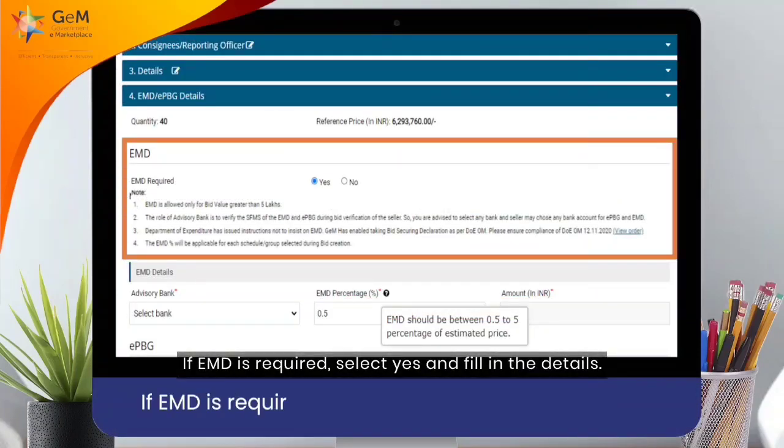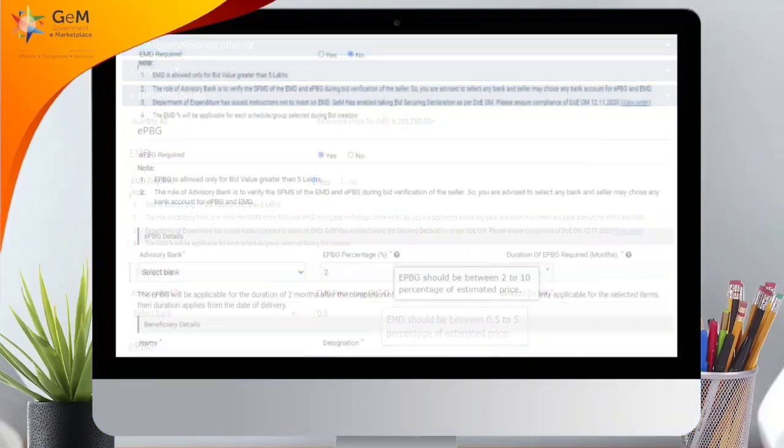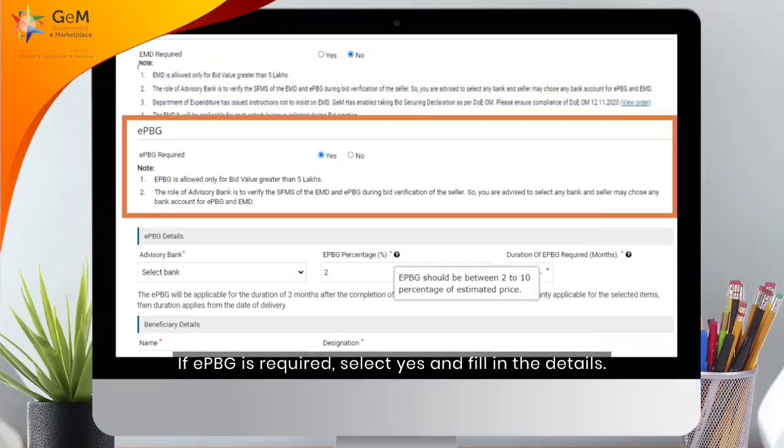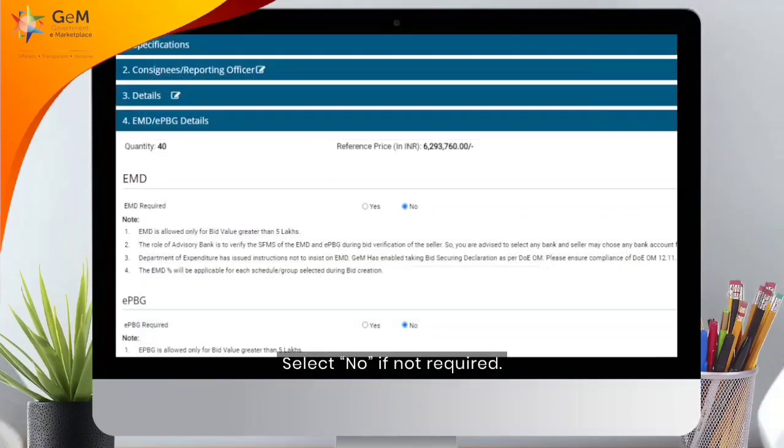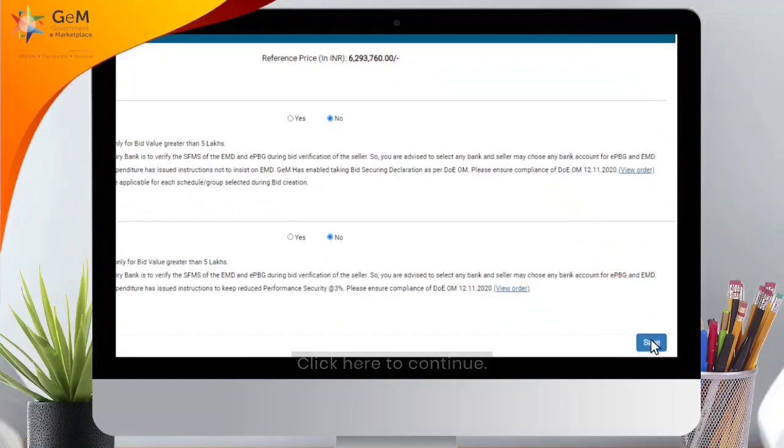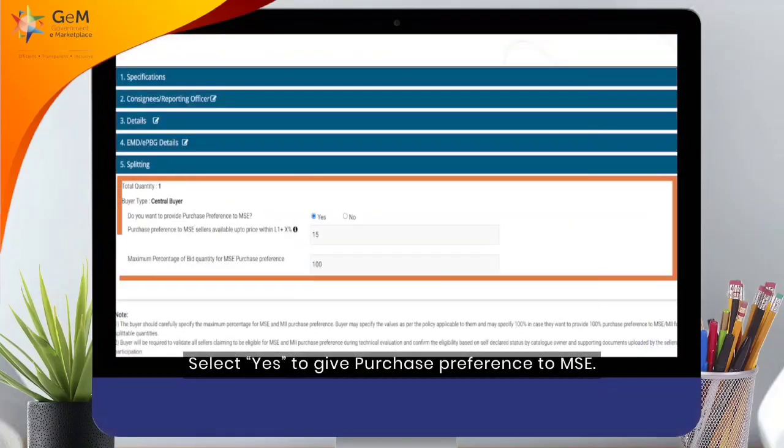If EMD is required, select Yes and fill in the details. If ePBG is required, select Yes and fill in the details. Select No if not required. Click here to continue.